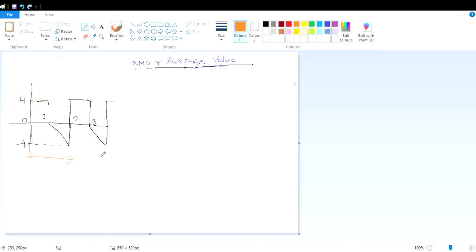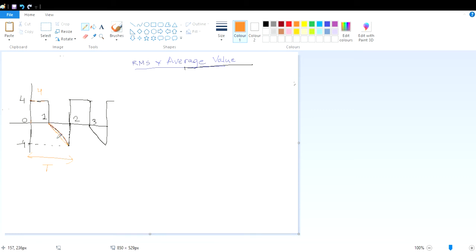Understood? So in this way we can think of the time period as t. So how will we write the equation? This part we know that up to time 1, the equation of this part will be 4. Up to time 1, this is equal to 4. Now what will be the expression of this part?